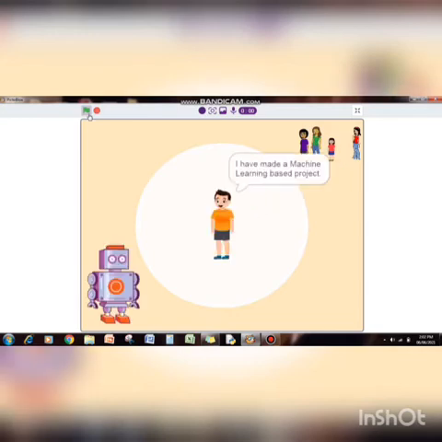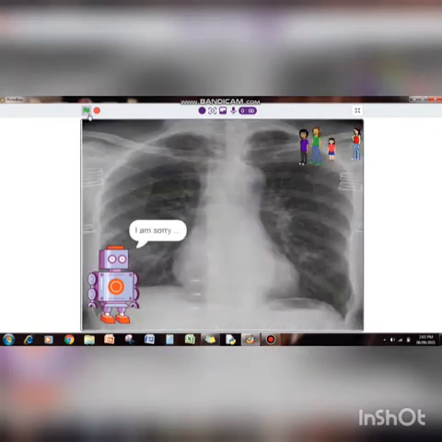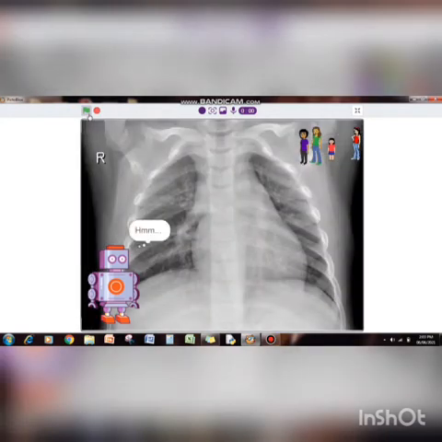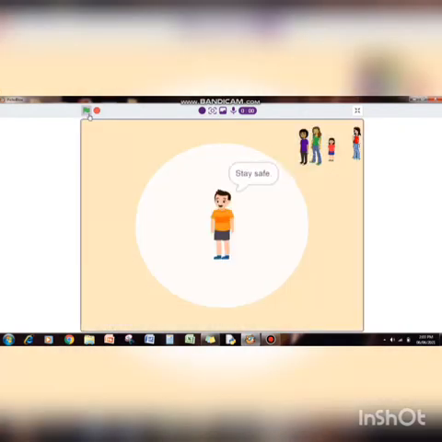I have made a machine learning based project. In this project, the retro robot will help in identifying whether a person is COVID positive or not. It will do so by looking at lung x-rays only, and thus avoiding human interaction at hospitals. This was my COVID detector. Stay safe.